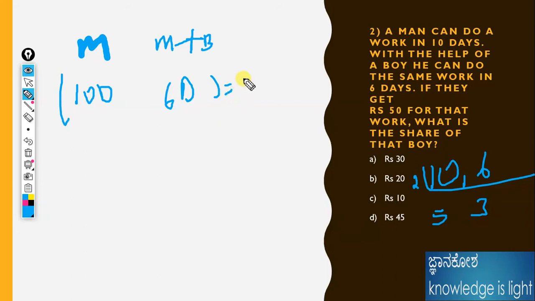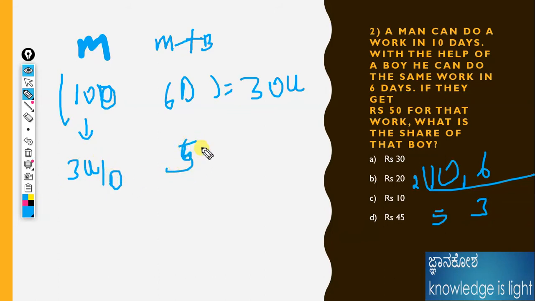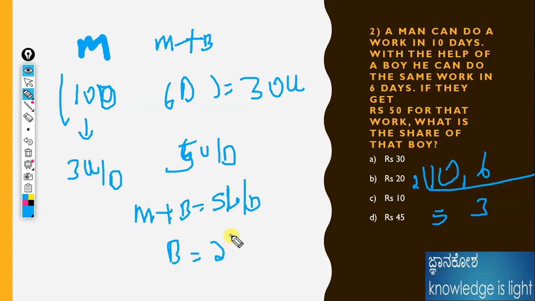See, this is the days, don't confuse, this is not 100. Therefore, the man's one day work is 3 units per day. And 30 divided by 6 is 5 units per day. The combined work is 5 units. Therefore we got M plus B equals 5 units per day. M is already given as 3, so B is 5 minus 3, which is 2 units per day. The question already said they get 550 rupees for the work, which means 5 units equals 50 rupees.